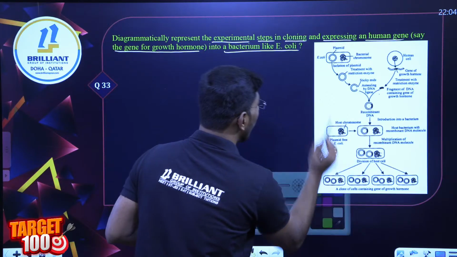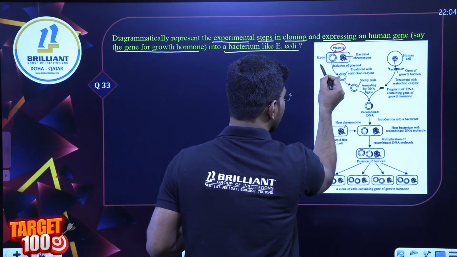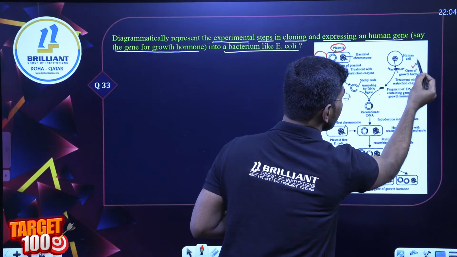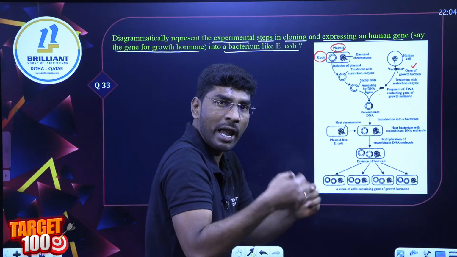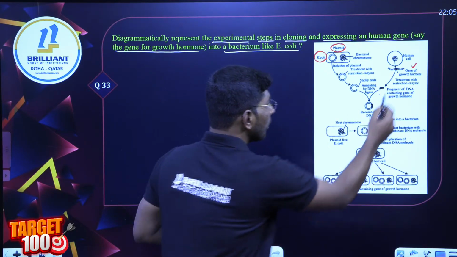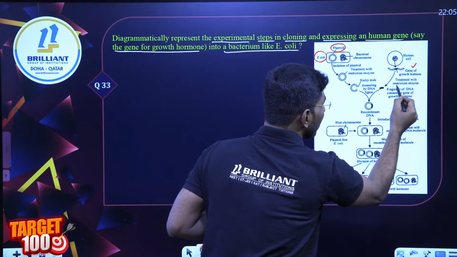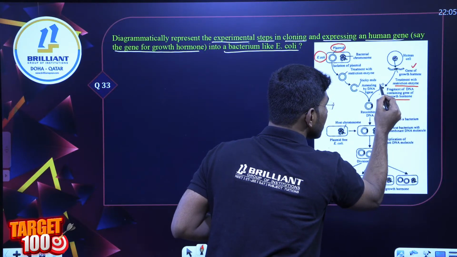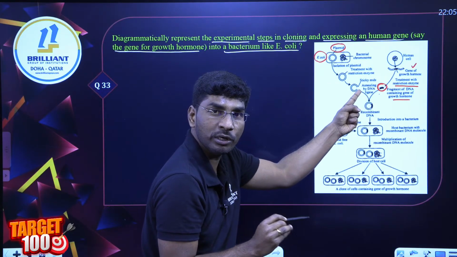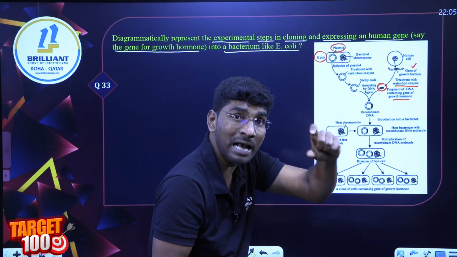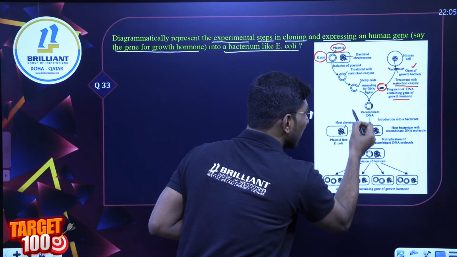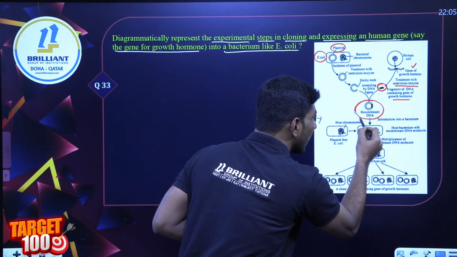Look here carefully. What I have done: I took a plasmid of E. coli bacteria. Look here, the E. coli bacteria plasmid, and this is a human cell from which I extracted the gene. Isolation of the gene, and after isolation, we learned the biotechnology steps. Fragmentation. After gene extraction, treatment with the restriction enzyme, fragmentation, I took the specific gene of growth hormone, and with the help of restriction endonuclease enzyme I am also cleaving the plasmid. So this plasmid and this gene, our desirable gene, I am combining to form rDNA.